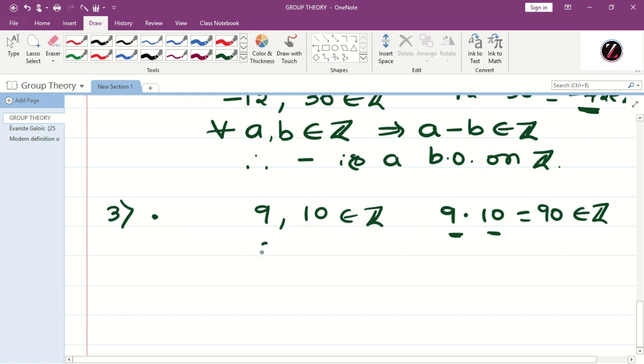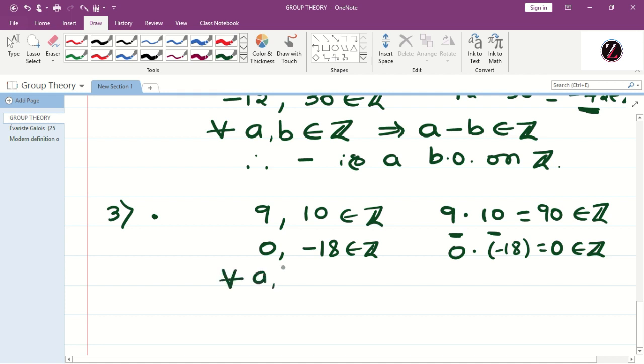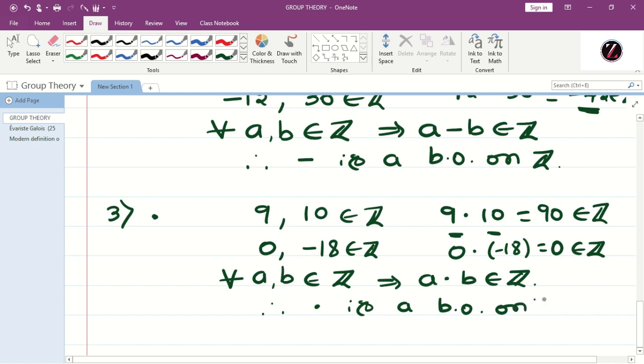Okay, we shall consider another one. 0 and minus 18 belong to Z. What is 0 into minus 18? That is equal to 0, which belongs to Z. Clearly we can say that for all a, b belongs to Z implies a dot b belongs to Z. Therefore, multiplication is a binary operation on Z.